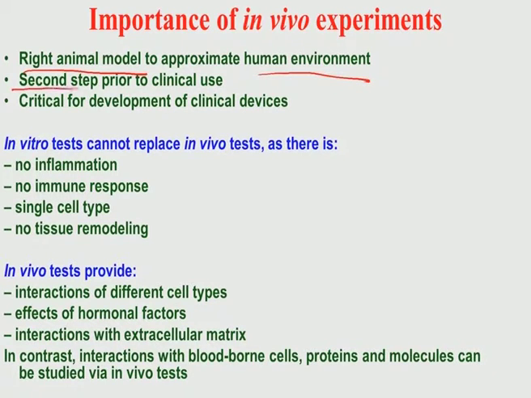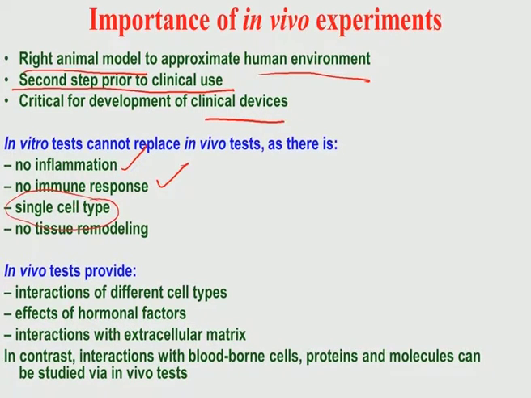This is the second step prior to clinical use, and it is critical for development of clinical devices. In vitro tests cannot replace in vivo tests simply because in vitro you cannot simulate the inflammation process, immune response, and mostly in vitro tests are single cell type.